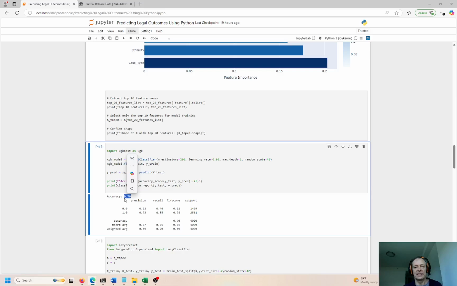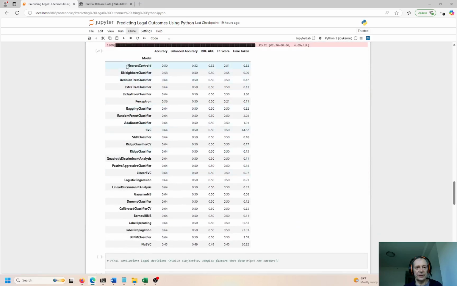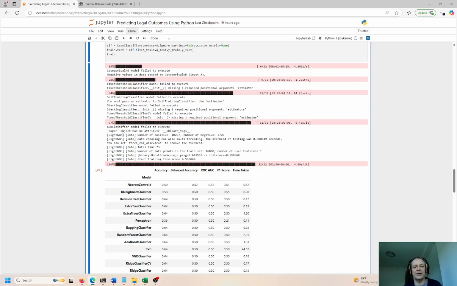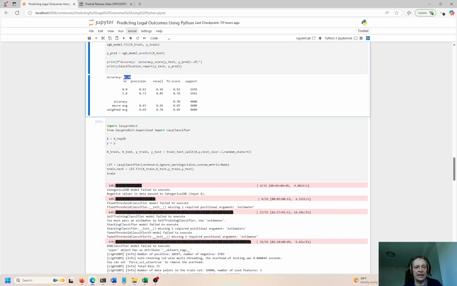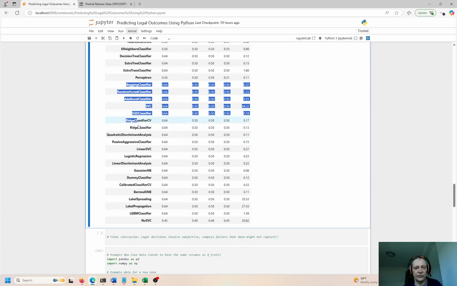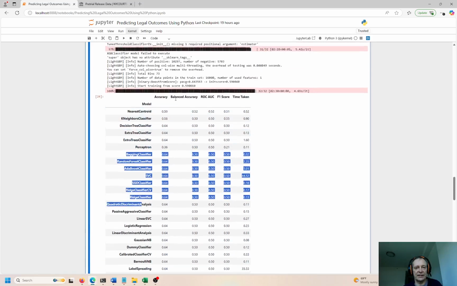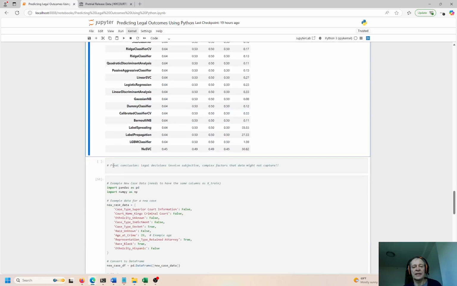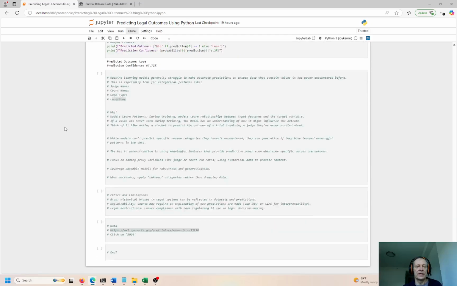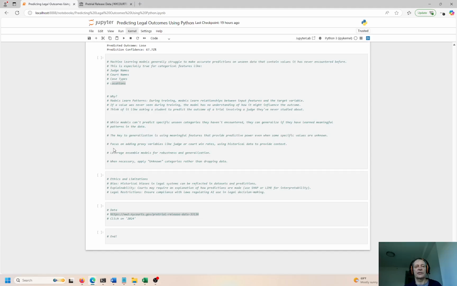I could not do that. I tried. I tested all these models. I tested 30-something models. And the actual model I picked wasn't even in this list. I think this library is a little bit older. So if you take this model, it actually gets a better precision, better accuracy of the outcome. All these models are only getting just over 60%, somewhere right at 50%, right? There's so many nuances, there's so many details, there's so much language, back and forth discussion, and a lot of opinion and a lot of bias too. You can't predict bias. You can't predict randomness, right? So that's it. That's my take on predicting legal outcomes.